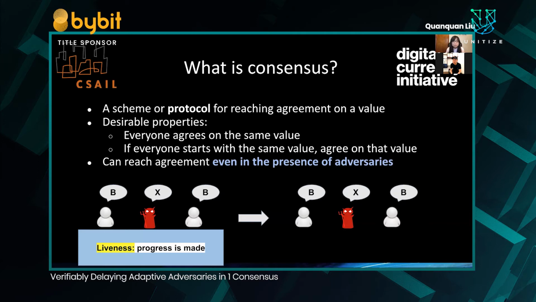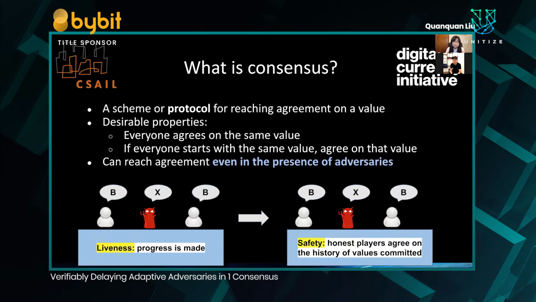Two properties by which we measure the effectiveness of a consensus protocol are liveness and safety. Liveness is the property that progress is always made in the system. This means that, for example, blocks are continuously being added to the blockchain. Safety is the property that all honest players agree on the history of values committed to the chain. For example, all participants of a crypto system should agree on the history of transactions that were performed.